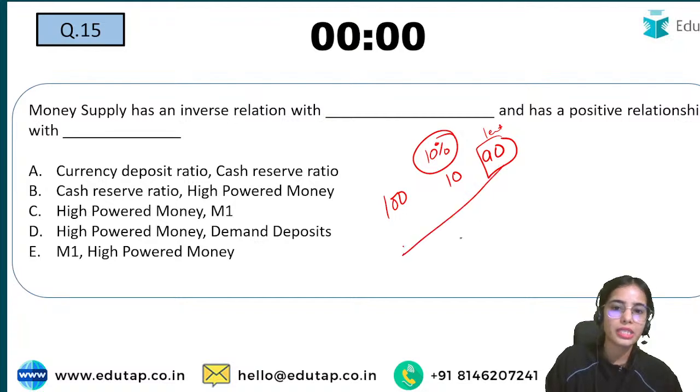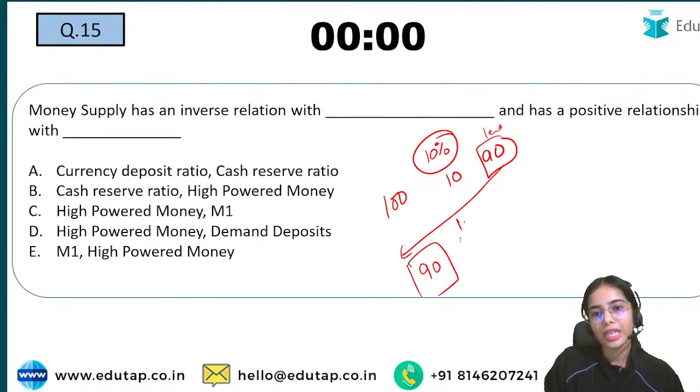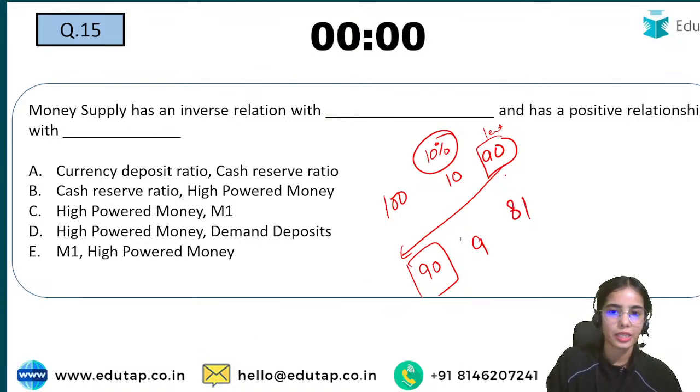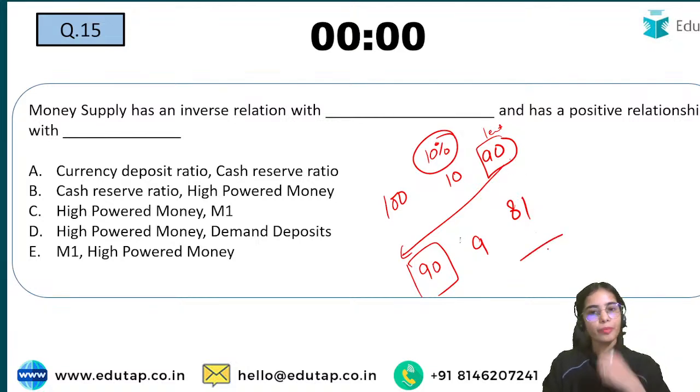Now this 90 rupees, let's say, goes to the account of some other person. Now 10% of this 90 rupees, that means 9 rupees, is kept by the other bank, and 81 rupees is lent. So in total the lending is 90 plus 81, which is 171.